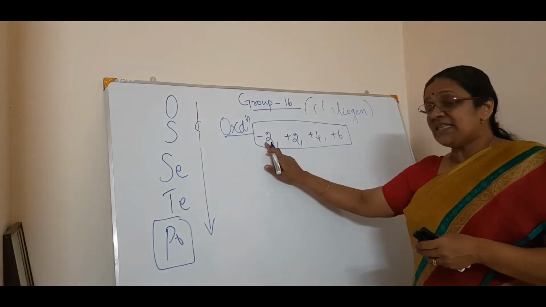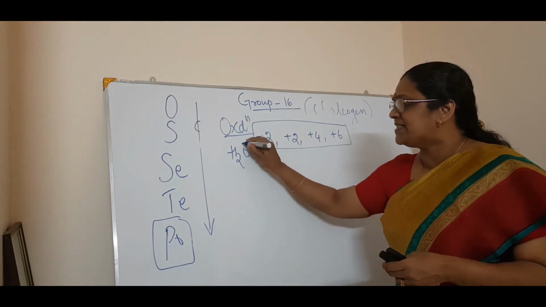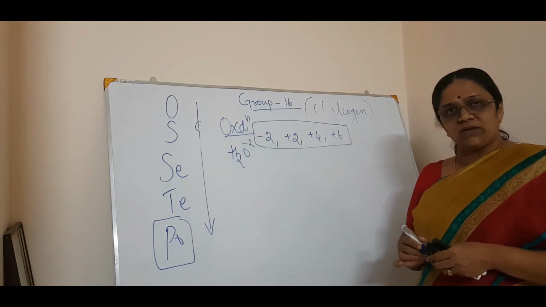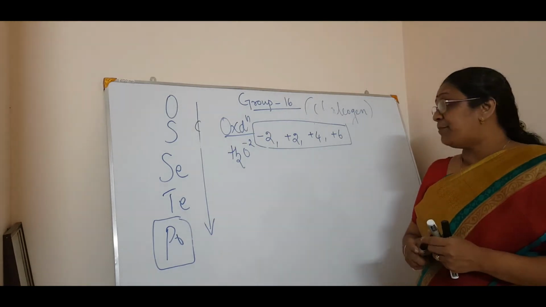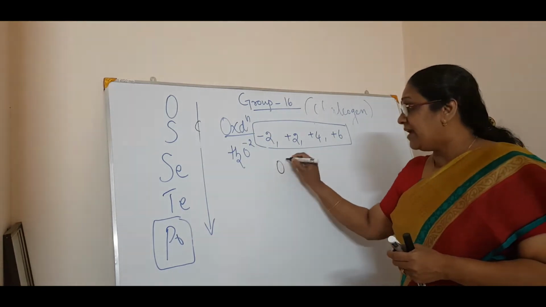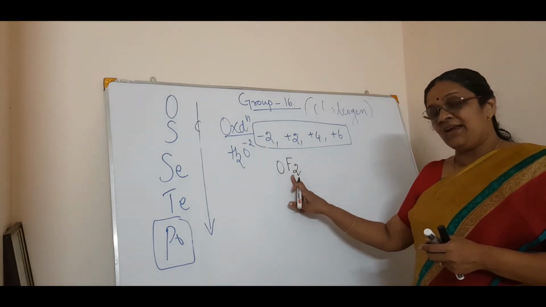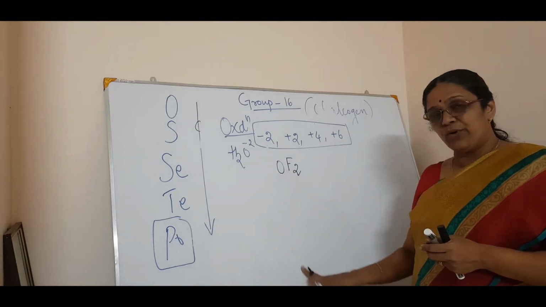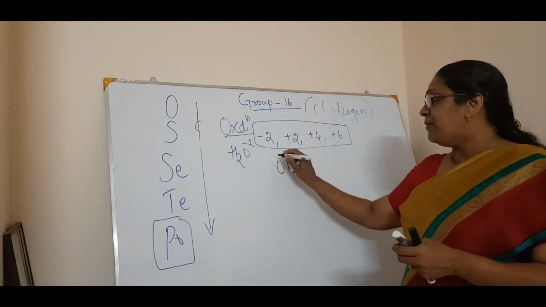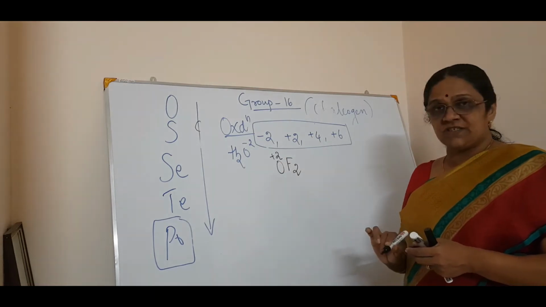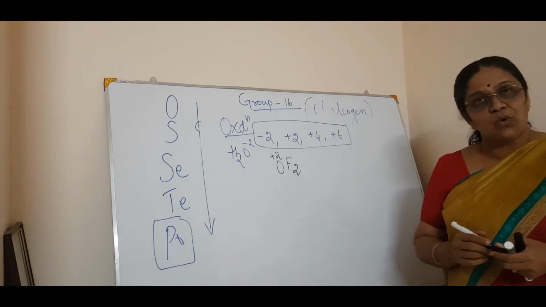You know, oxygen is definitely what? -2. For example, in any compound you can say it is -2 for oxygen. But oxygen also exists in +2, only in compounds like OF2. You know, more electronegative than oxygen is fluorine, only the fluorine family. So whenever fluorine comes, then it will be the +2 oxidation state. Other than that, oxygen will always be in a -2 oxidation state.